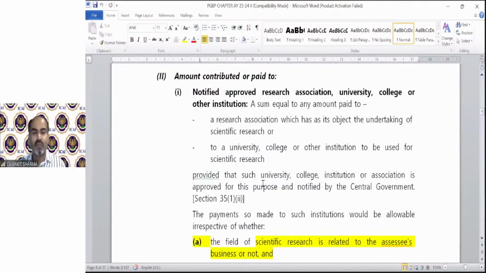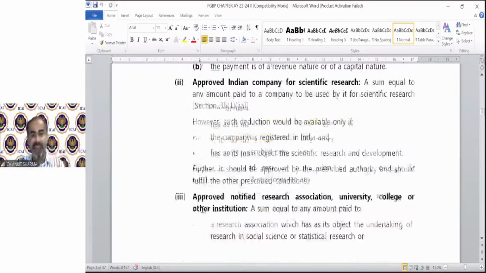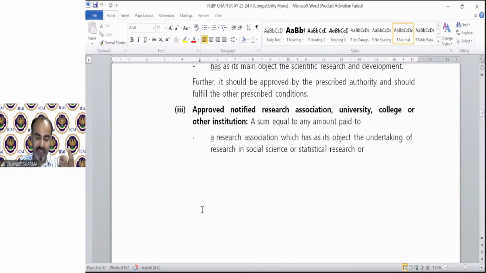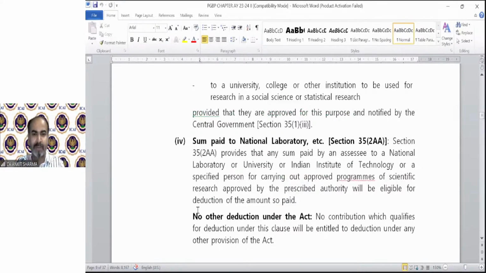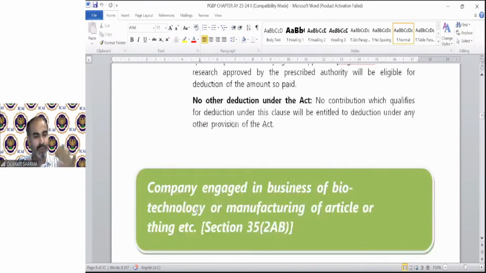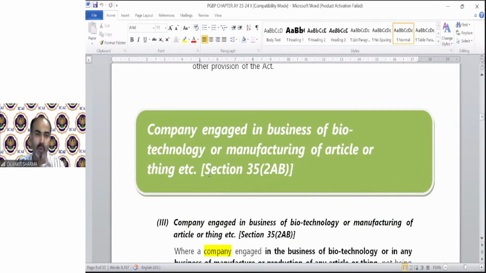These are the contributions to outsourcing contracts for which you can claim 100% deduction, even if the payment is related to business or, in some cases, not related to business. These are the names of the institutions. You just need to go through them. After reading these names, you should see the chart which was earlier in these notes. I've told you that you should go through that chart after reading the provision. All the provisions are the same, 100% deduction in case of outsourcing. There is nothing new. This is the new provision.